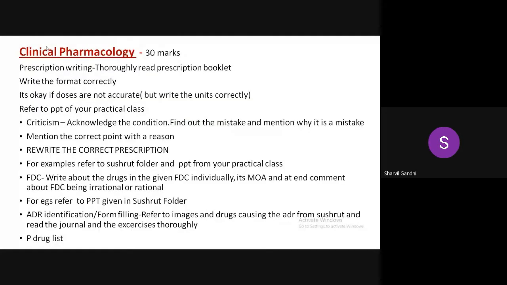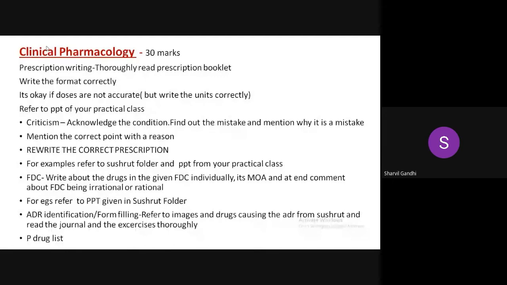Clinical formula is for 30 marks. Here we have prescription writing. You will be provided a prescription booklet if you haven't received it yet. It's necessary that you check that the prescription booklet is updated. Prescription writing will be for 5 marks. One will be a multi-drug and one will be a single-drug prescription. If you don't write the format correctly, then it's of no use to write the prescription, because they will first check the format. The format does not carry marks, but if you write the wrong format, it will deduct your marks.